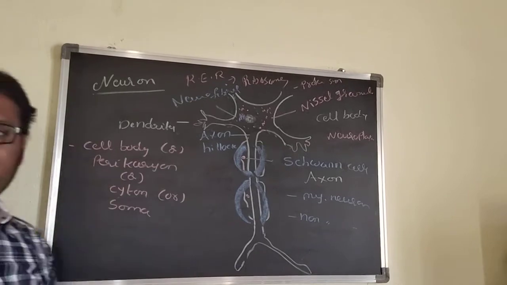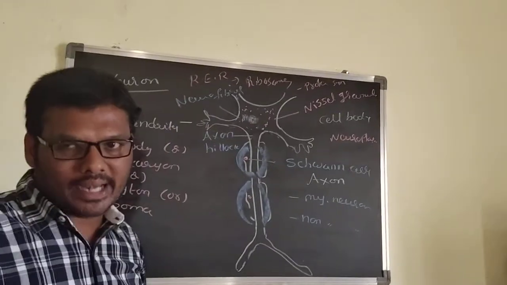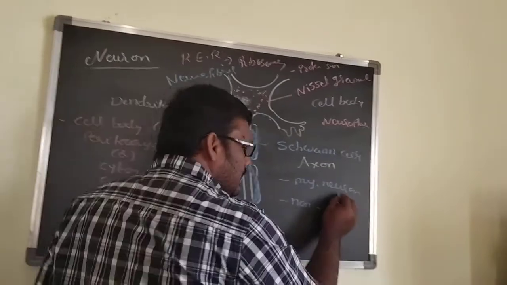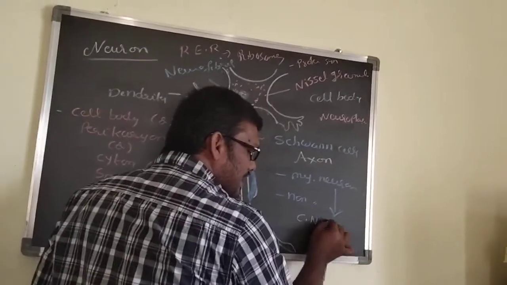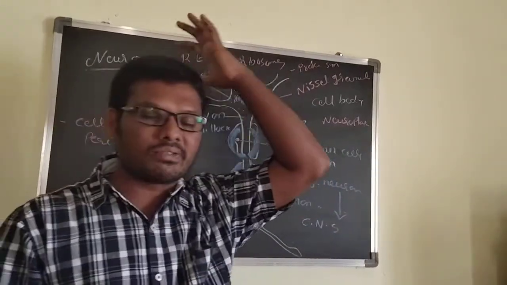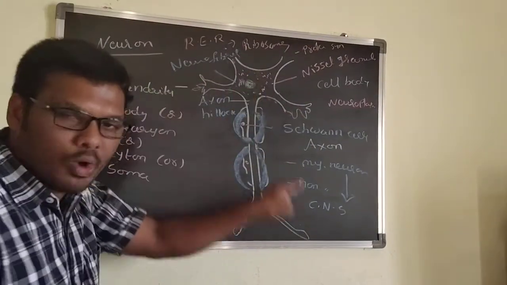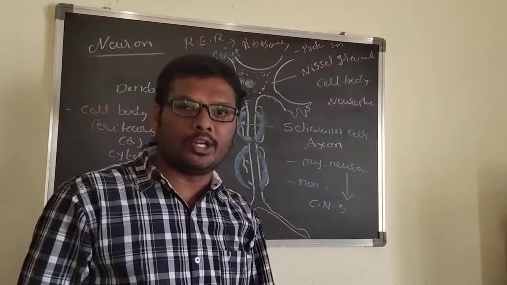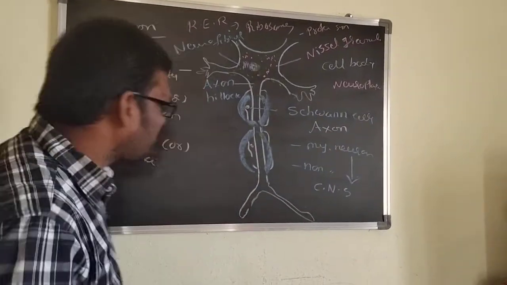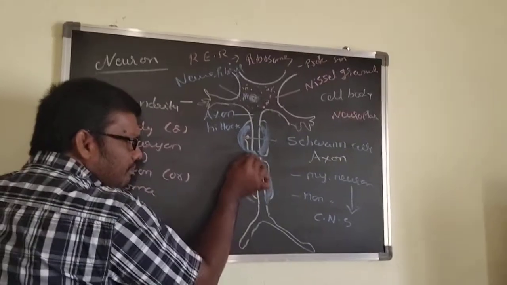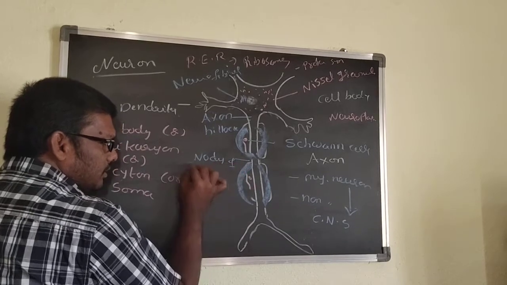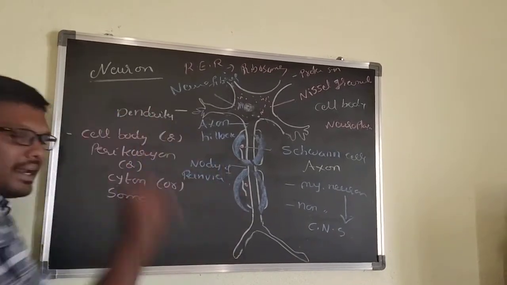That's why the myelin sheath is secreted by which type of cells? Schwann cells. Where are myelinated neurons present? Myelinated neurons are mostly present in the central nervous system. The central nervous system has the brain and spinal cord. Remaining neurons are mostly non-myelinated. Now, the spaces between the myelin sheath are called the nodes of Ranvier.